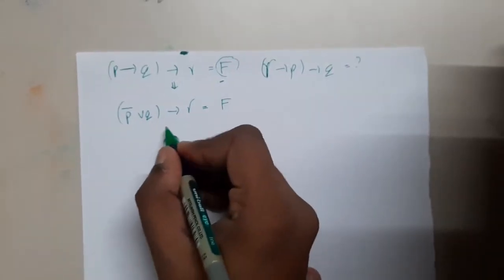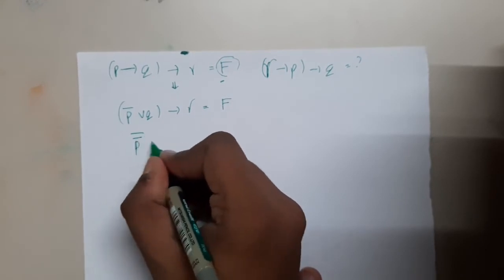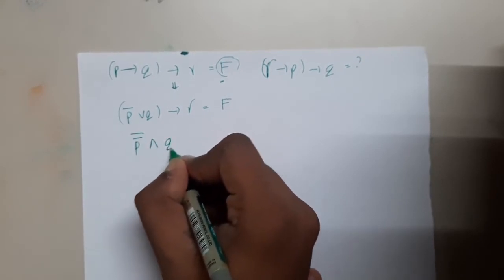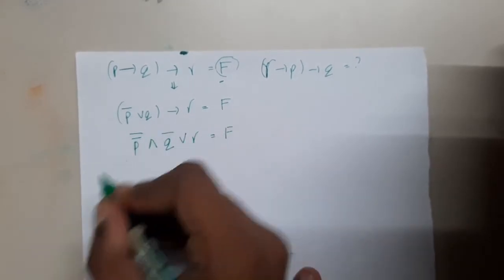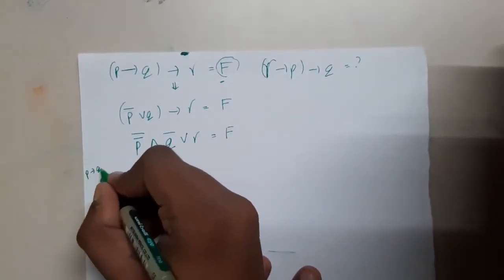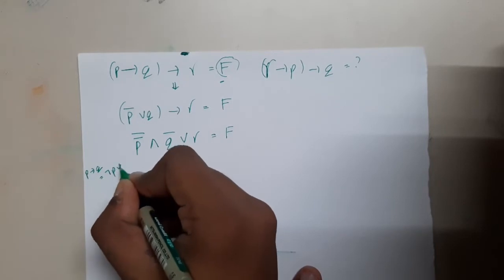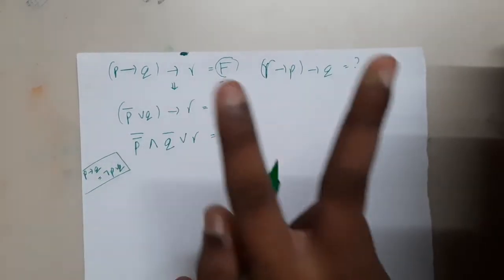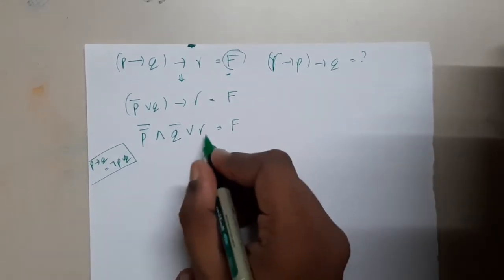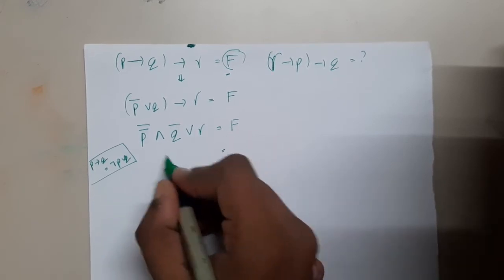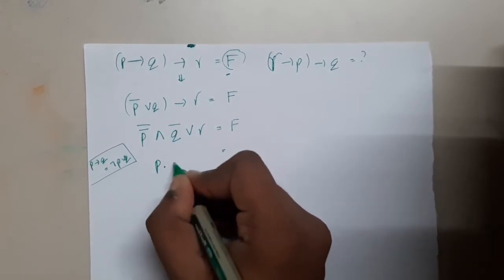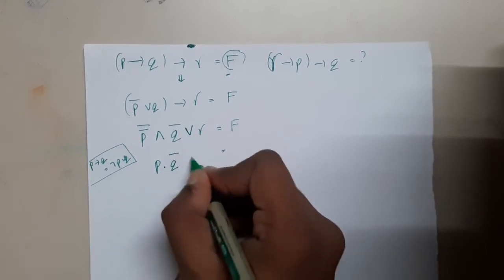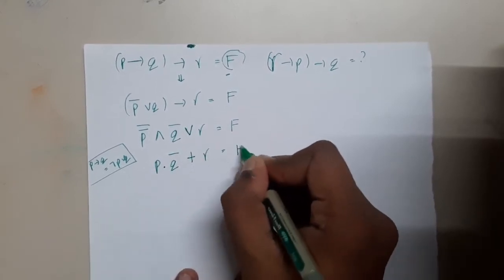So I can apply it again. It is nothing but P double bar and Q bar or R equal to F. I'm just applying the formula P implies Q equals negation P or Q, guys. So this is the formula which I applied twice. Now for easy understanding, let me convert it into digital electronics, guys. So P bar is nothing but P, and or is dot, Q bar, and plus R equal to F.